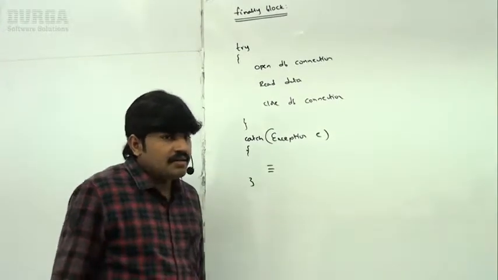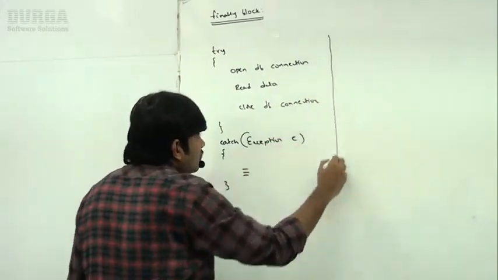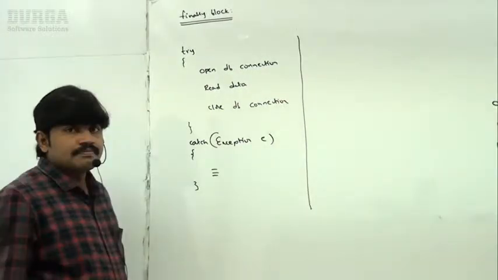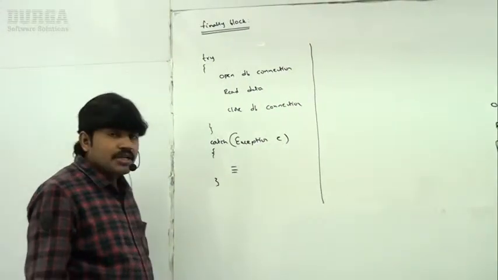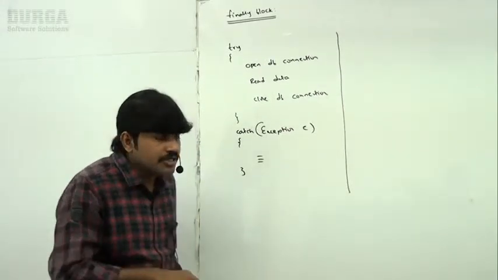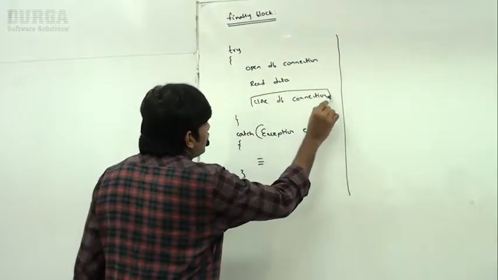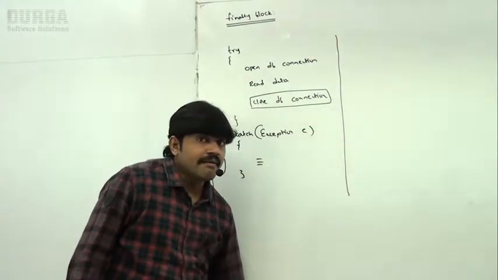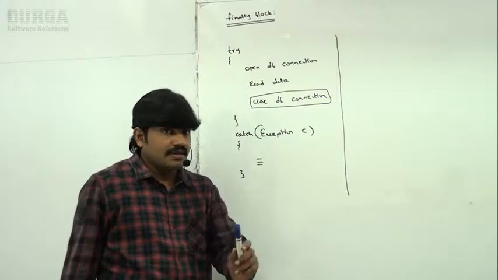Can you please tell, is this approach recommended or not? Approach means, writing cleanup code inside a try block, is it recommended or not? Okay, so it's never recommended.